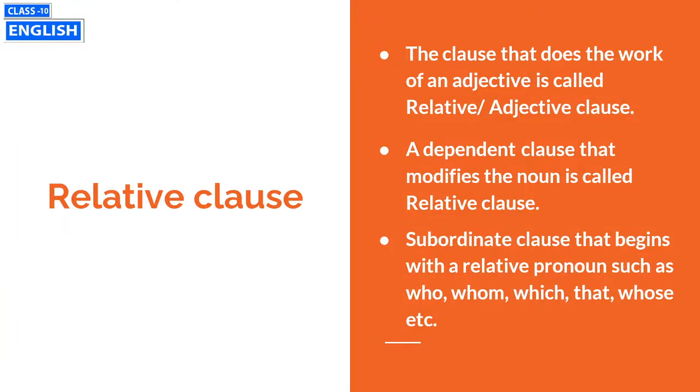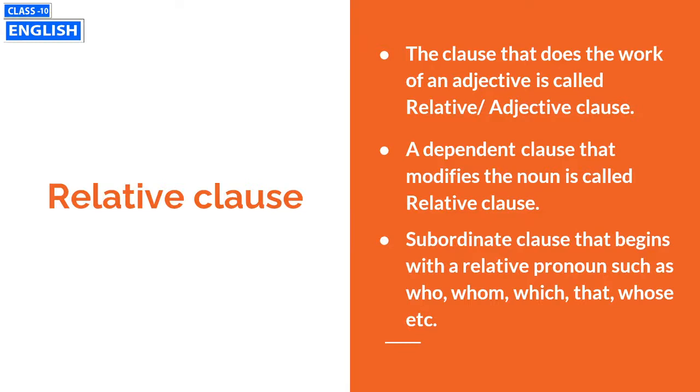Students, do you know what is an adjective? In your last classes or in previous classes, you have already been taught about adjectives. So now we will discuss the adjective or relative clause. What is a relative clause? The clause that does the work of an adjective is called a relative or adjective clause. Second point, a dependent clause that modifies the noun is called a relative clause.